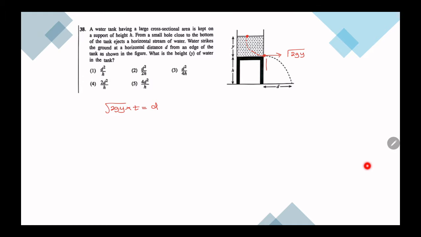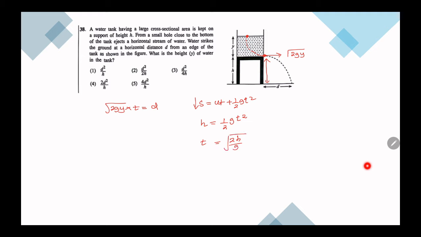Next, let's take the vertical motion. In the vertical motion, I can find the time. So s is equal to ut plus half at squared. In the downward direction, initial velocity is 0, right? Then h is equal half gt squared. Then t is equal to square root of 2h over g.